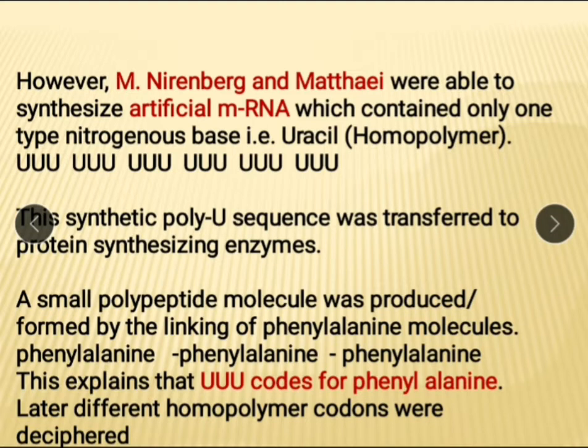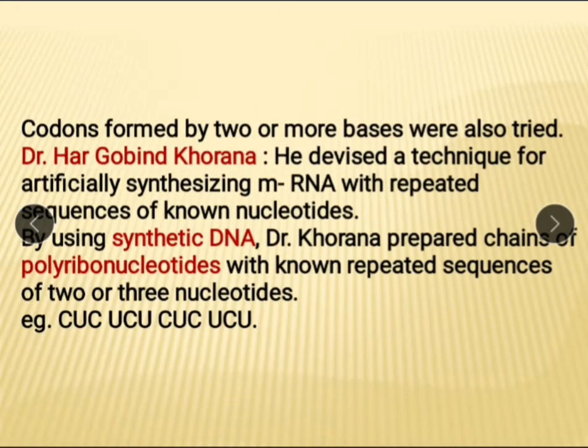Later different homopolymer codons were deciphered. Then they synthesized many artificial mRNA with different nitrogen bases, and codons formed by two or more bases were also tried.